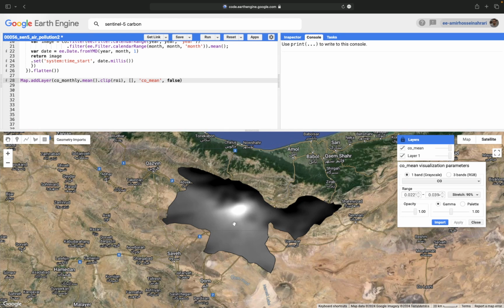You can see that we have higher carbon monoxide in this region. That is typical over the urban regions.